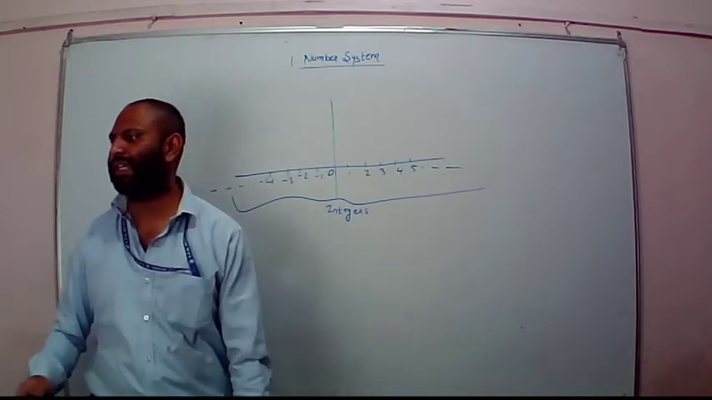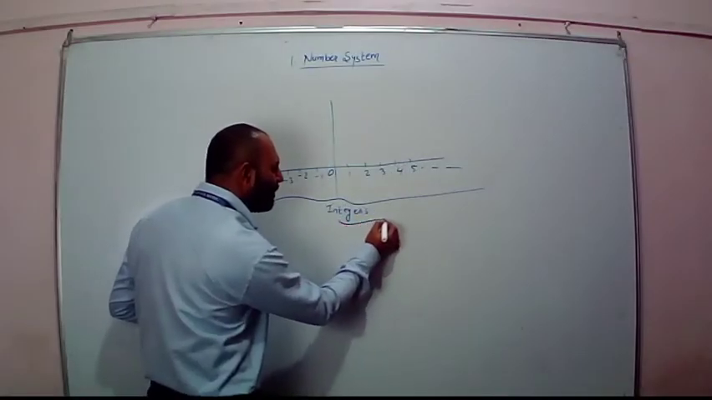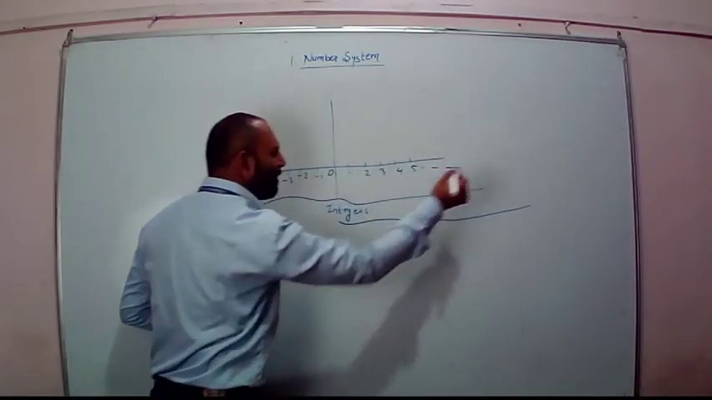Now, whole numbers are defined as the positive integers including zero. The positive integers including zero. Further, it says the whole numbers do not contain any decimal or fractional part. Basically, the whole numbers start from zero and move further.